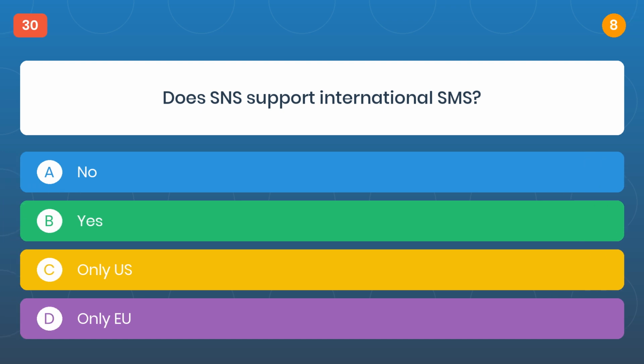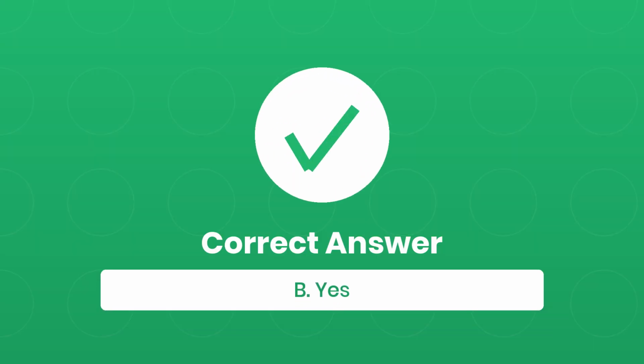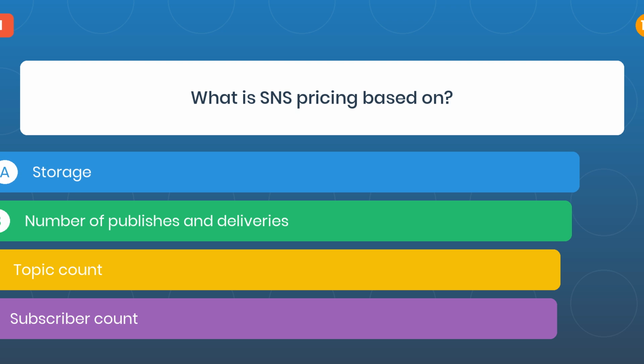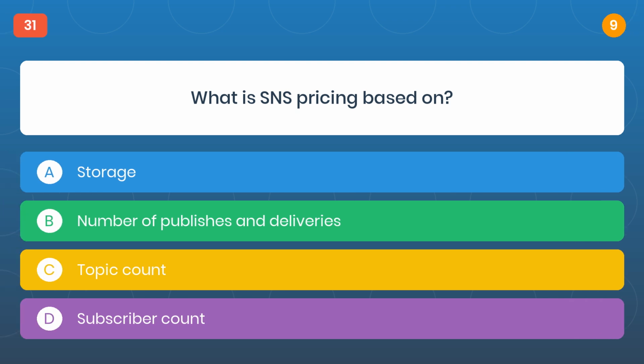Question 30. Does SNS support international SMS? The correct answer is B, yes. Question 31. What is SNS pricing based on?